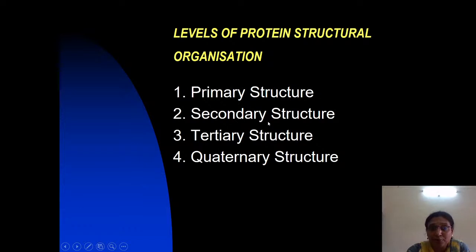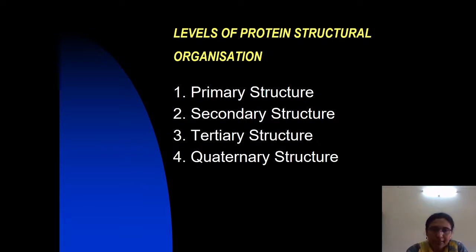If the protein synthesized on the ribosome is a monomeric protein, in order to attain three-dimensional structure it will undergo primary, secondary and tertiary structure. Only oligomeric proteins, which have more than one polypeptide chain, exhibit quaternary structure. For example, take myoglobin. I already mentioned myoglobin is a monomeric protein having a single polypeptide chain, and shows organization only up to tertiary structure. For example, take hemoglobin.